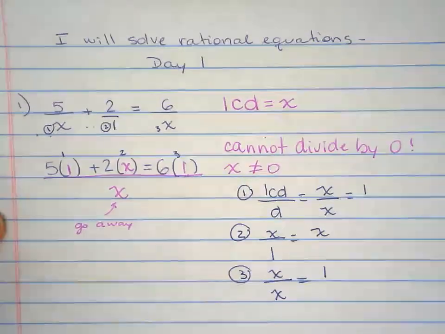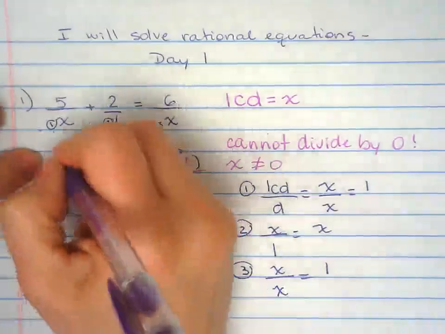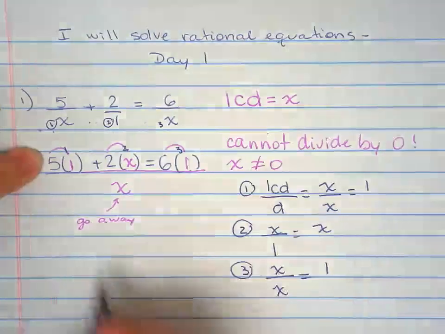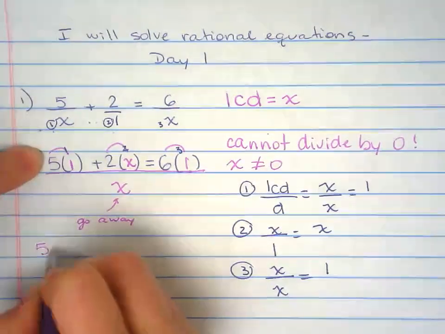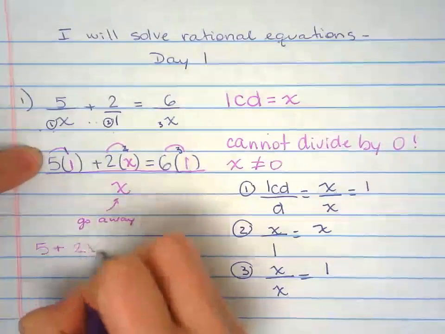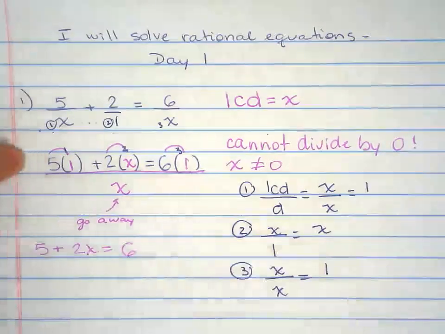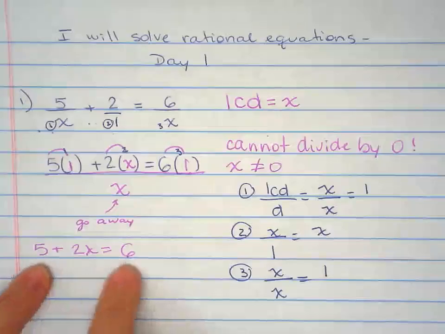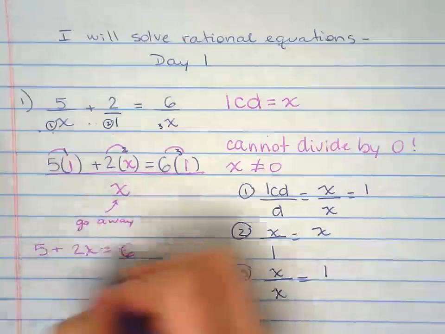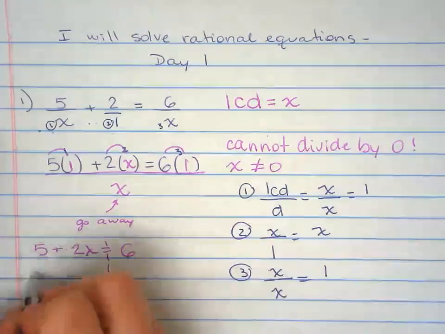That is a good thing, right? Because now we're going to distribute. So 5 times 1 is 5. 2 times x, 2x. 6 times 1, 6. Now it's a piece of cake to solve this. This is linear. Everybody knows how to solve linear equations.